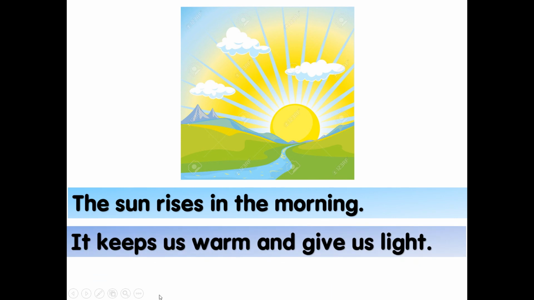Why do you need the sun? It keeps us warm and gives us light. Keep us warm 就是给我们温暖。没有太阳，我们就没有温暖，因为太阳是热的，它可以帮助我们晒衣服，把衣服晒干。Keep us warm, and give us light, 给我们亮光，这样我们才看得到东西。Give us light. So it keeps us warm and gives us light.